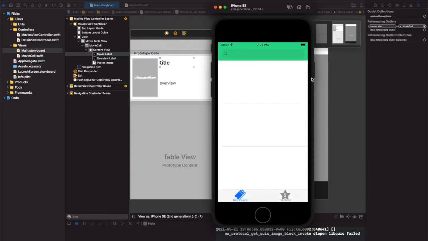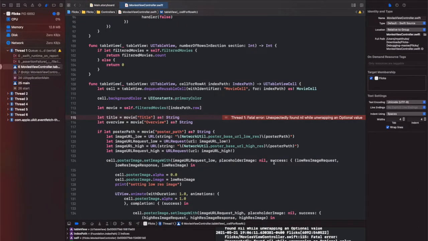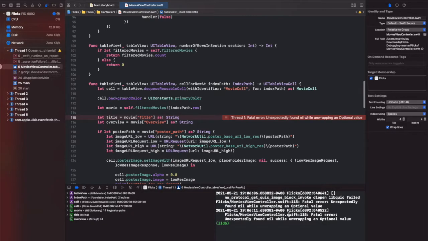So it's always better to do one error at a time and see. Okay, so it's not populating again. Try to refresh it, and there's an error: fatal error, unexpectedly found nil while unwrapping an optional. Interesting.